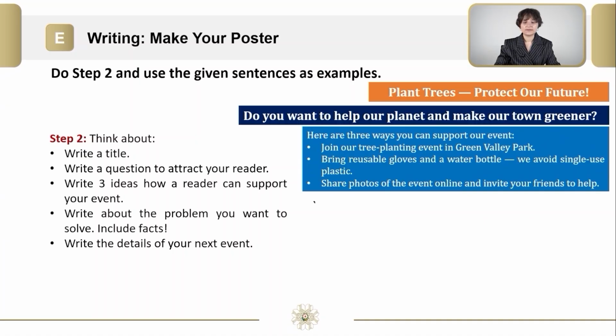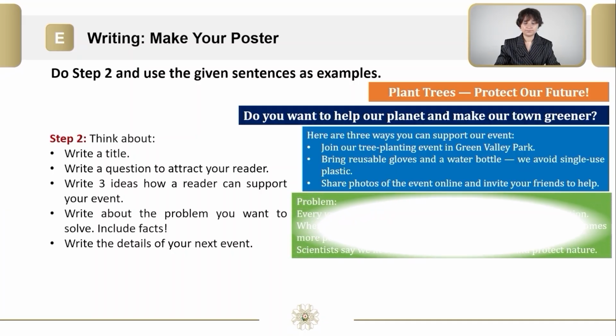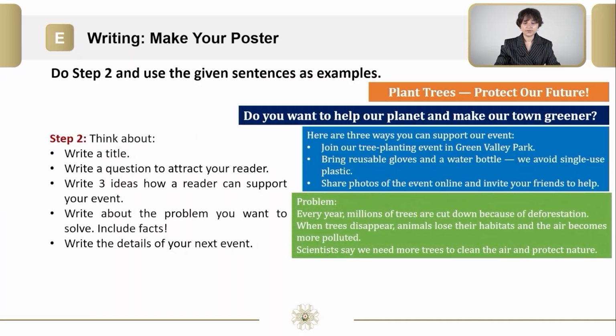Join our tree planting event in Green Valley Park. Bring reusable gloves and a water bottle. We avoid single-use plastic. Share photos of the event online and invite your friends to help. Write about the problem you want to solve. Include facts. Problem. Every year, millions of trees are cut down because of deforestation. When trees disappear, animals lose their habitats and the air becomes more polluted. Scientists say we need more trees to clean the air and protect nature.